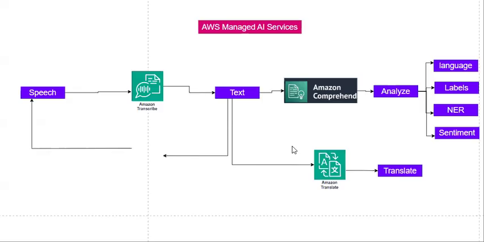Now let's say I have a text. Now I want to express that text in the form of speech. So I need to convert this text to speech. For this, do I have any managed AWS AI service? Yes. I have Amazon Polly. You can use this to convert text to speech.